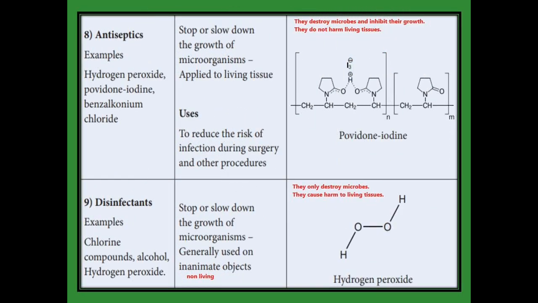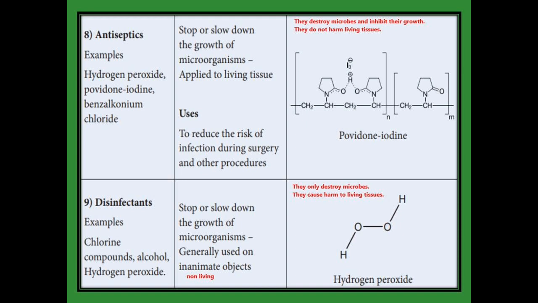Antiseptics slow down or stop the growth of microorganisms on living cells. Their use reduces infection during surgery and some other procedures. Examples are hydrogen peroxide, povidone iodine, and benzalkonium chloride.